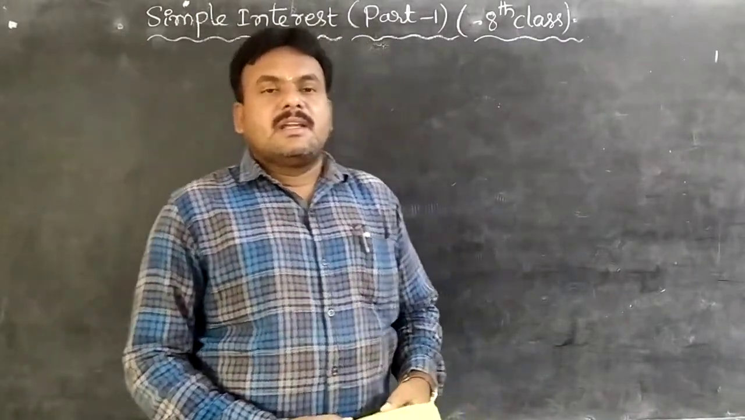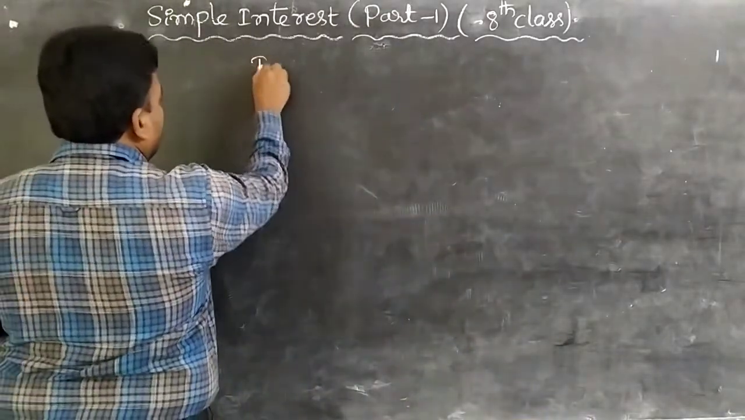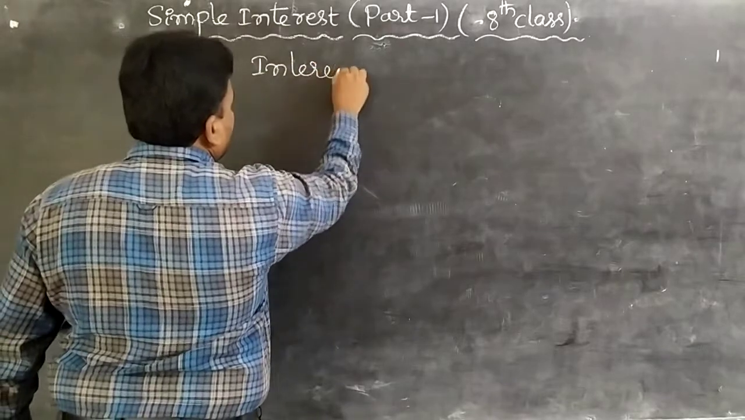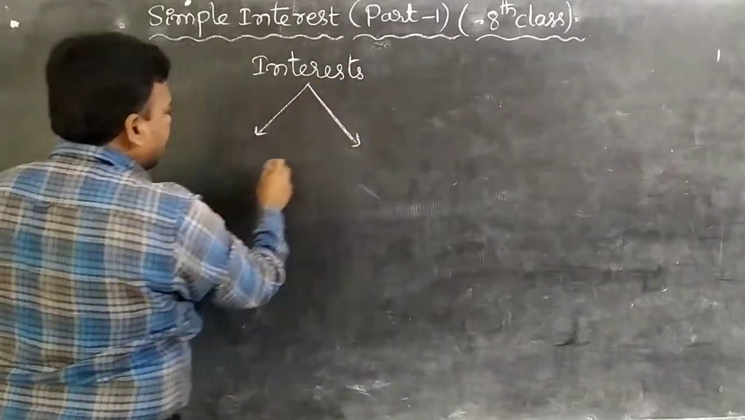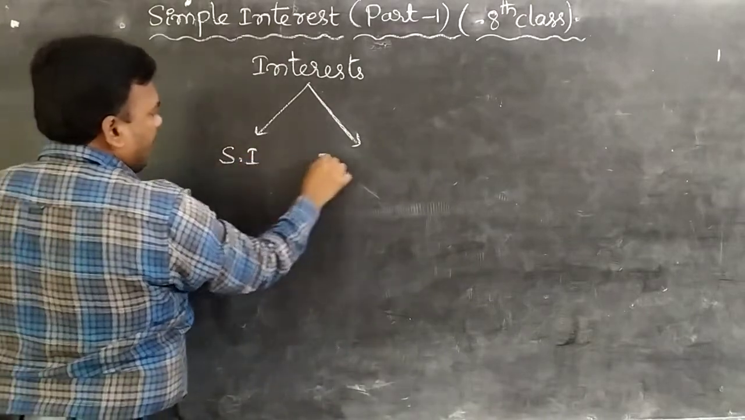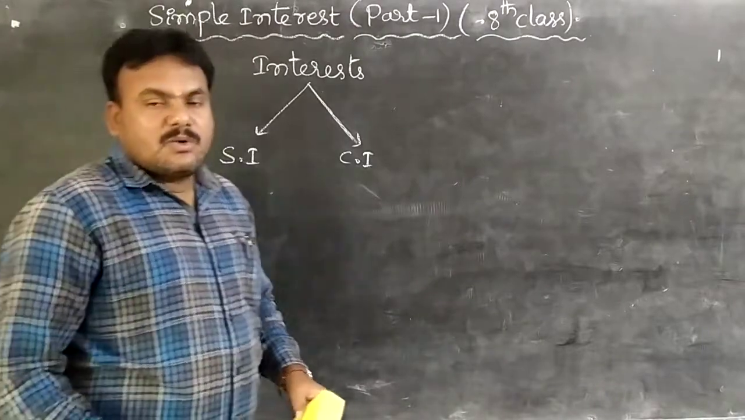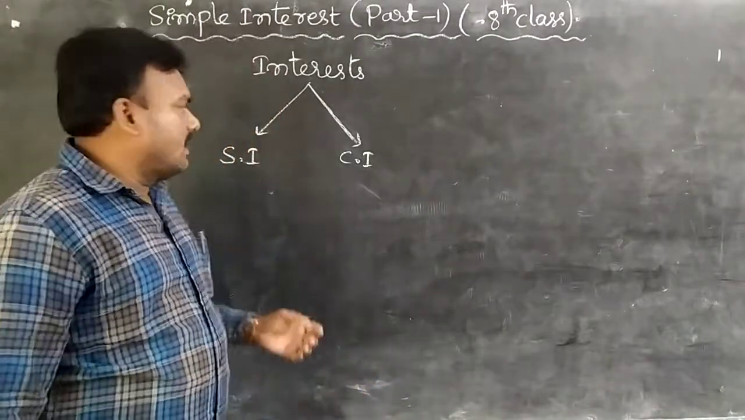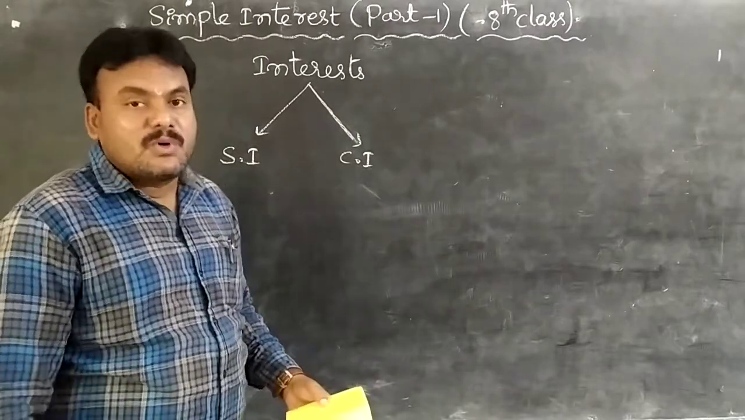Generally, interest is of two types. Observe carefully, students. Interest is of two types. So what are they? That is simple interest and compound interest. Today we discuss only simple interest, students, and after that compound interest. So what is simple interest?